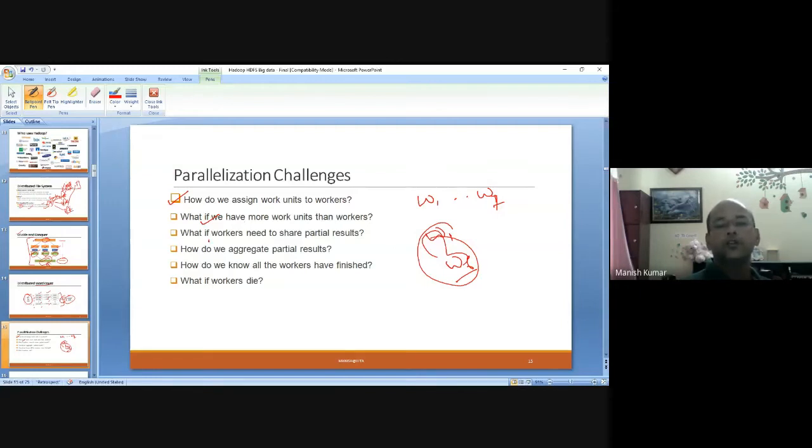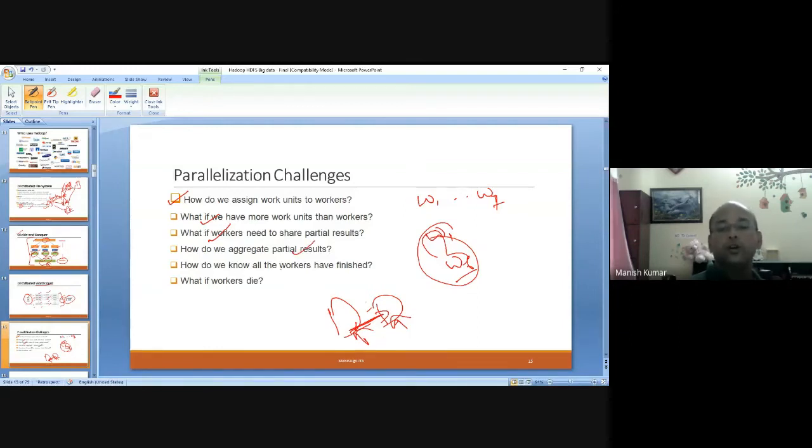What if workers need to share partial results? Certainly what you require is whether the data nodes can interact with each other or not. How do we aggregate partial results? That means suppose several iterations are to be executed, and there is a need for partial results to be joined and again shared with all workers. Can it be possible? Yes, it is possible. I will talk about all this.